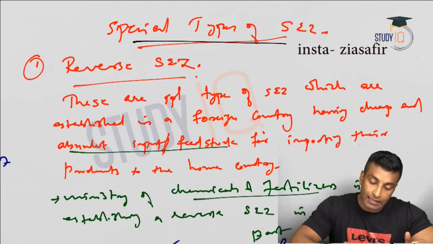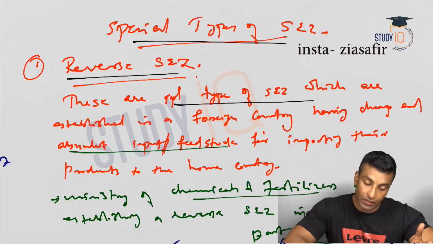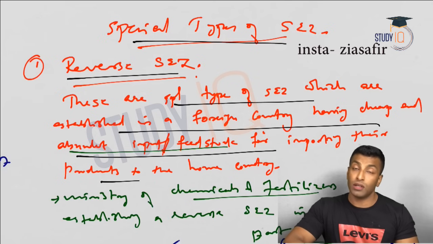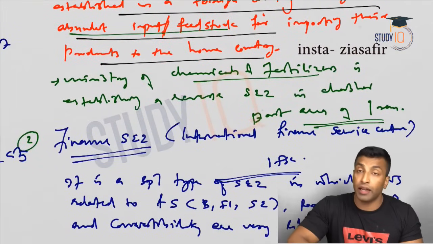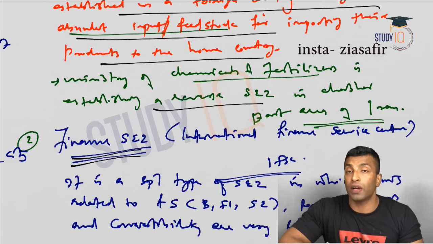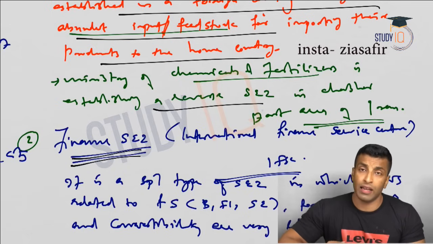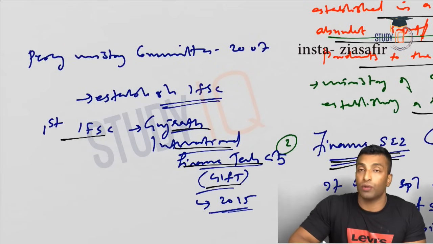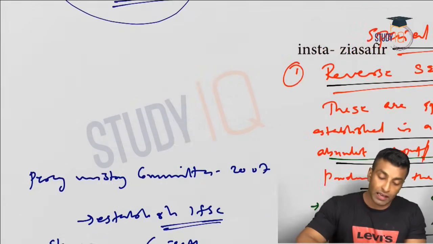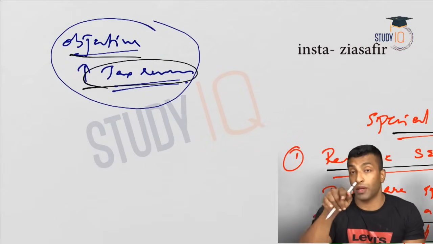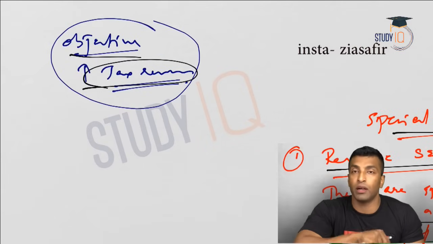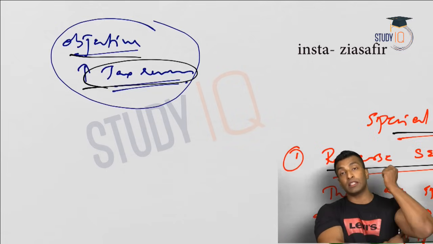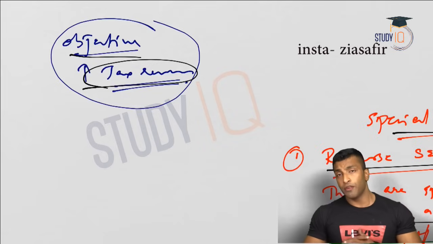Okay, so reverse SEZs are a special type of SEZ established in a foreign country having cheap and abundant input/feedstock for importing their products to the home country, and we are establishing one in Iran. And this is the finance SEZ, where the laws related to the financial sector are very liberal, and we have established our first IFSC, Gujarat International Finance Tech City, in 2015. The objective is basically to increase the tax revenue coming out of rupee derivative trading abroad. Around 2 lakh crore rupees of derivative trading happens every year. So if we can start here, at least 1 lakh crore is actually expected by the finance ministry.